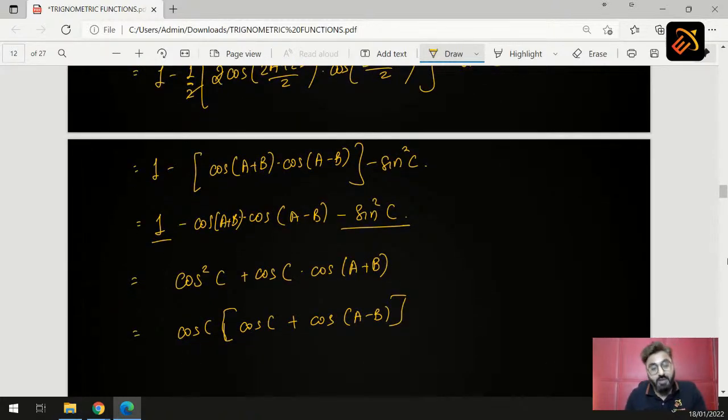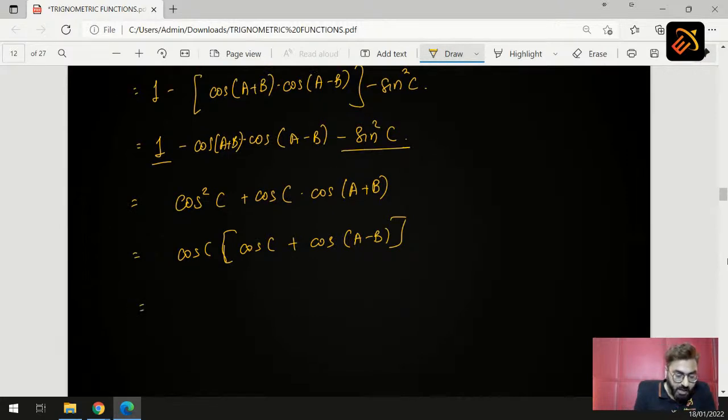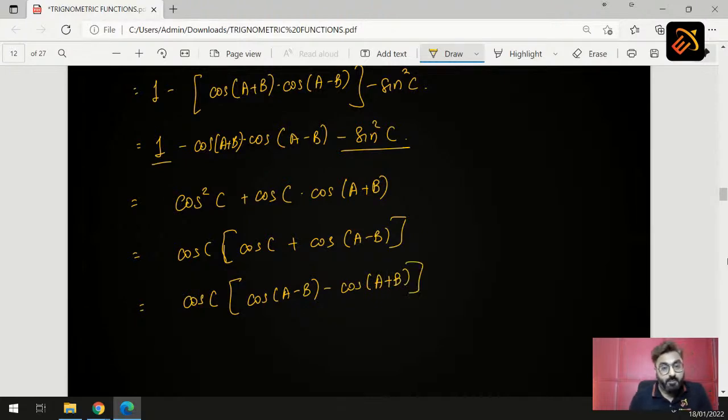So cos C in triangle law is minus of cos A plus B. So here we will get cos C into cos of A minus B minus cos of A plus B. This is what? This is your defactorization form.